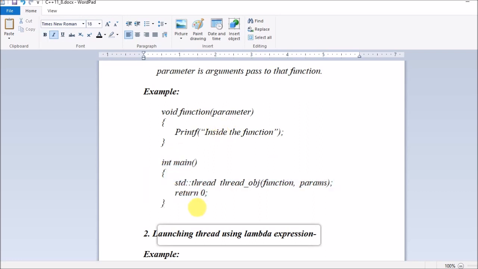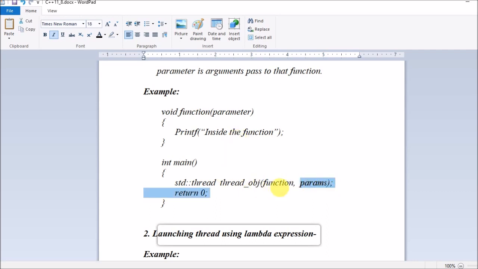As I told you, when you compile your program, the execution of your program always starts from the main function. So whatever lines of instructions you have written inside this main function will be executed line by line in sequence. This first instruction is where we are creating an object of std::thread. We are creating the object by the name thread_obj, and we are passing two arguments in it. Since it's using a function pointer, the first will be the name of the function, second will be params.